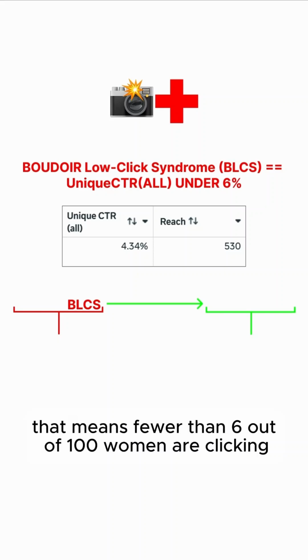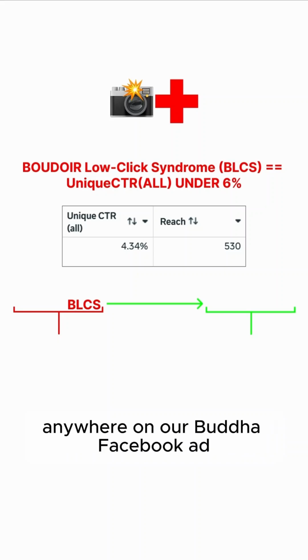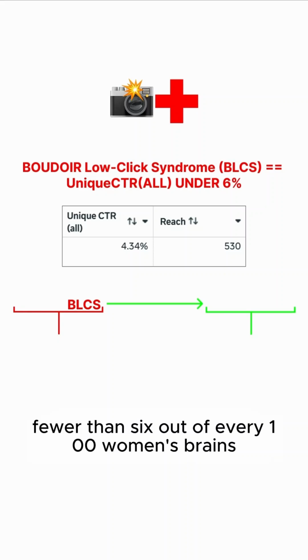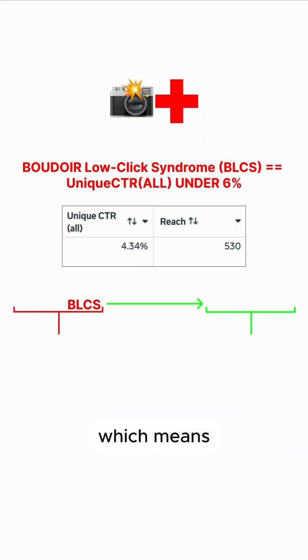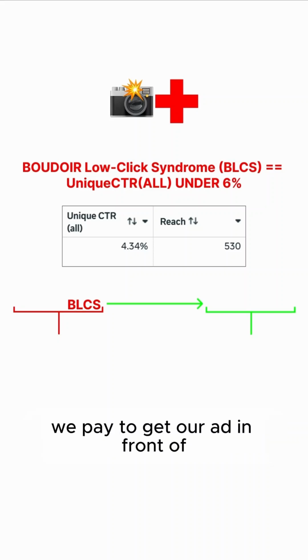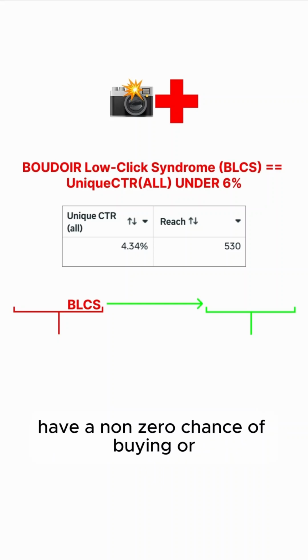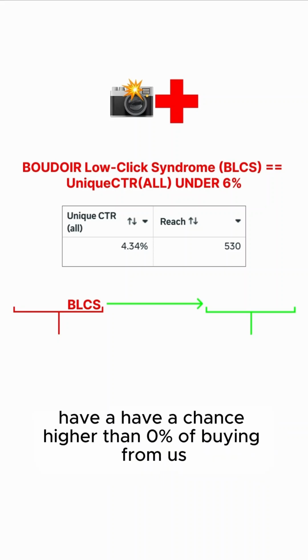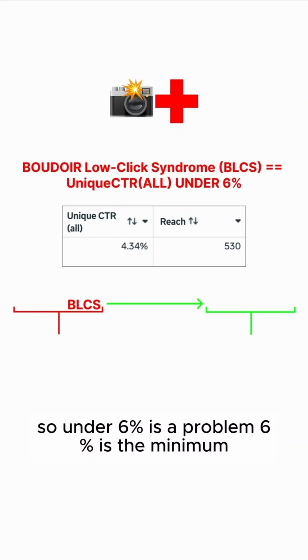That means fewer than 6 out of 100 women are clicking anywhere on our Boudoir Facebook ad, which means our ad is entering fewer than 6 out of every 100 women's brains, which means fewer than 6 out of every 100 women who we pay to get our ad in front of have a chance higher than 0% of buying from us. So under 6% is a problem.